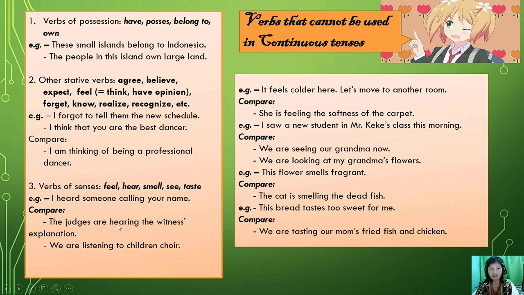It can be continuous because hearing here means actually the same as listening to, but it is more formal, while listening to is not formal. Listening to is different from hear because it shows more attention to the children's choir. So if we give more attention, we use listen to, not hear.